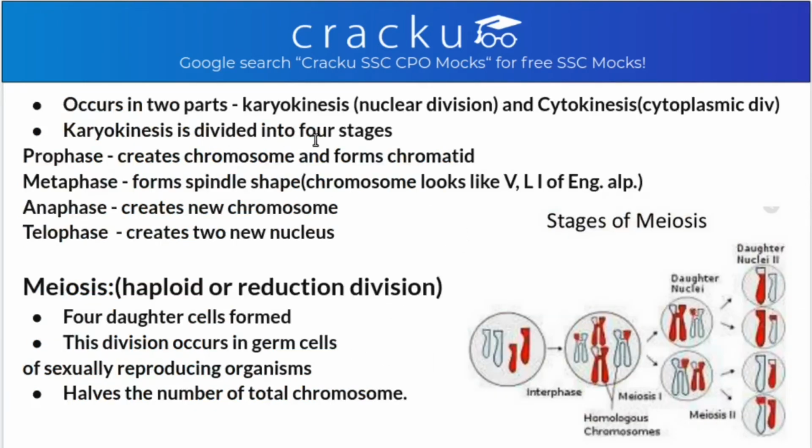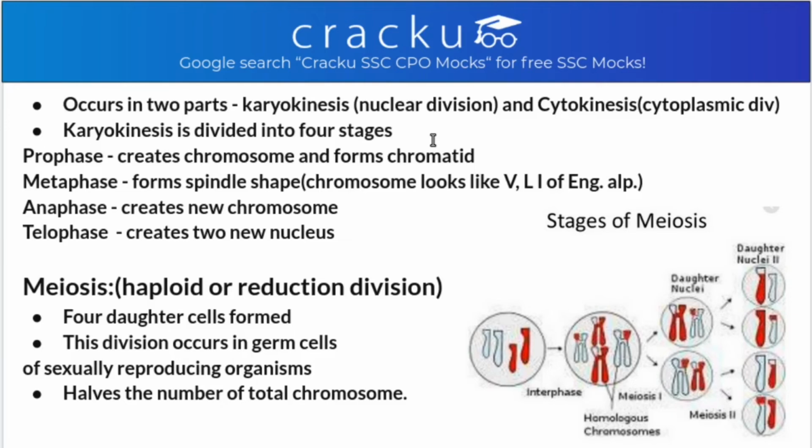Mitosis occurs in 2 parts, that is karyokinesis, that is division of the nucleus, and the other is cytokinesis, that is cytoplasmic division. In karyokinesis, there are 4 stages and they are very important. They are prophase, metaphase, anaphase and telophase. What is prophase?